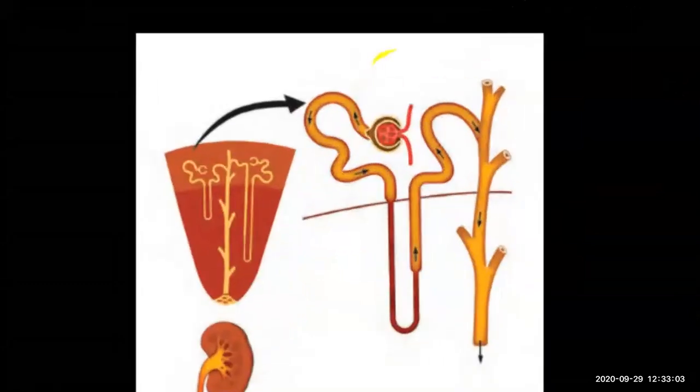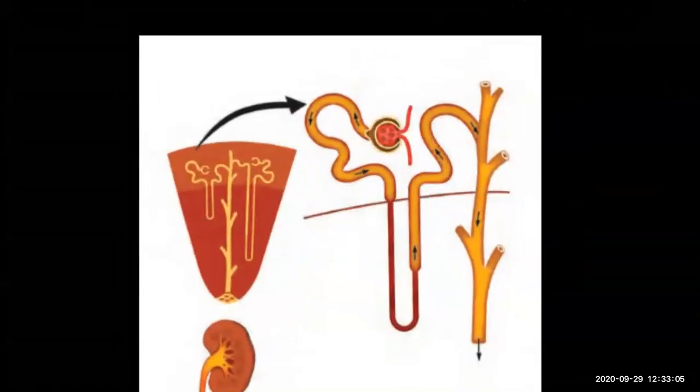Now in this diagram you can see the nephron. Nephron is connected to the kidney, right? Here you can see what parts it has. Nephron, I told you, glomerulus. Bowman's capsule is also shown, cortex, distal convoluted tubule, collecting duct, and it is reaching to the ureter.